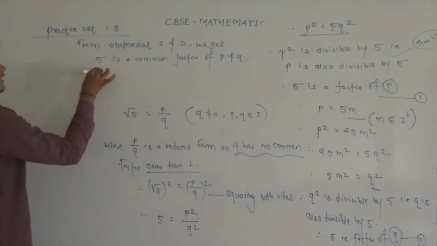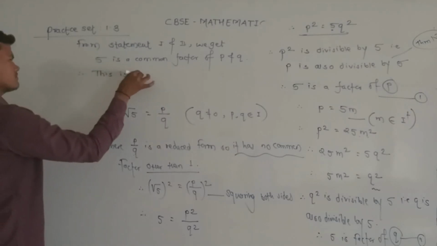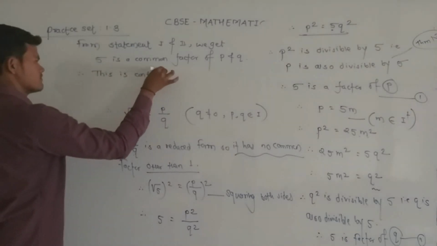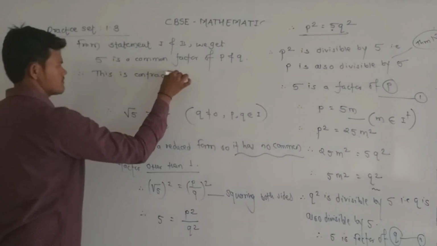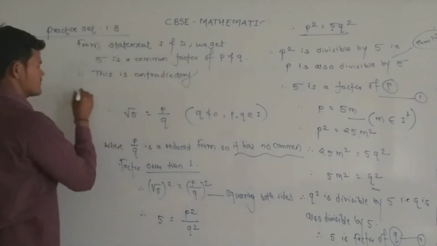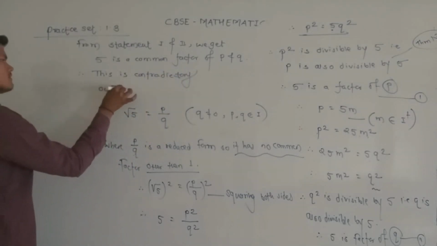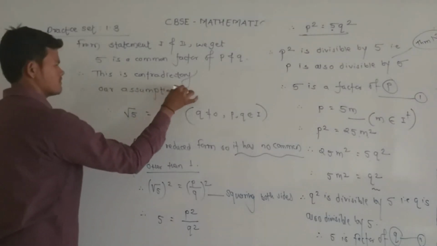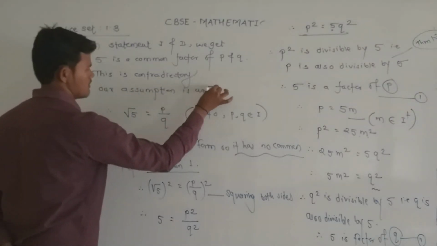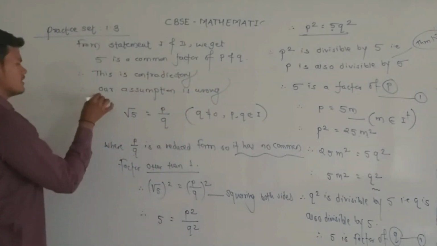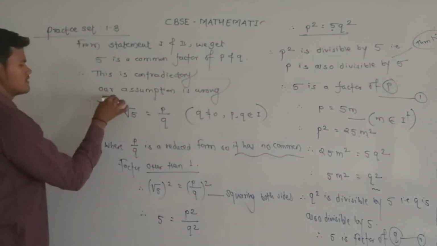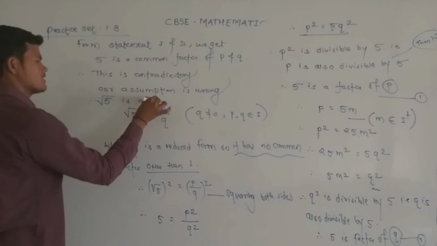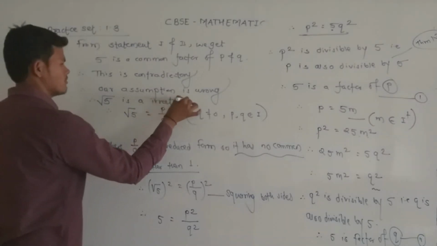Therefore this is contradictory. So our assumption is wrong. That means root 5 is an irrational number.